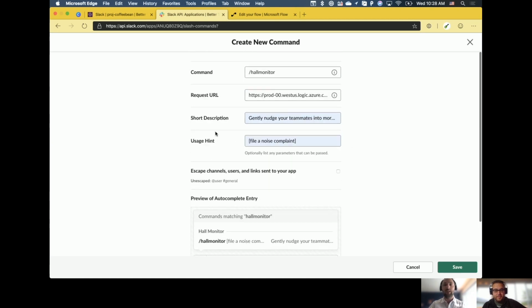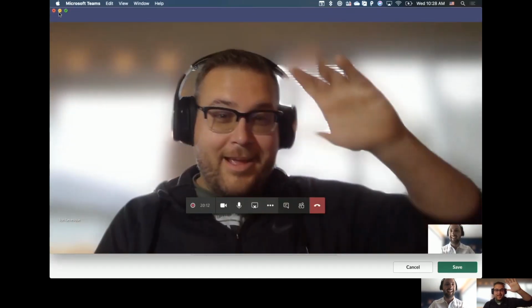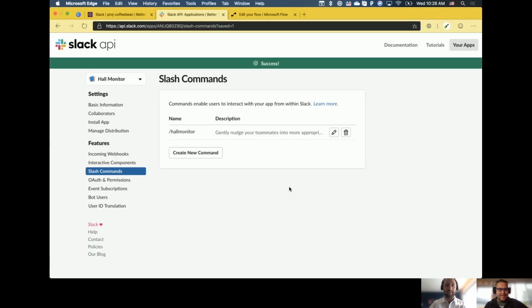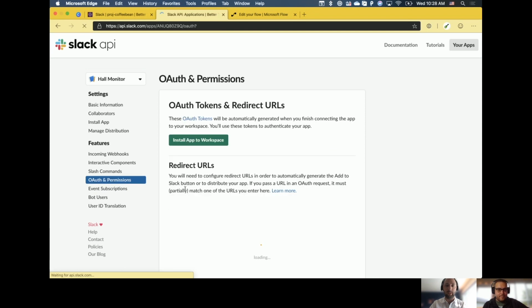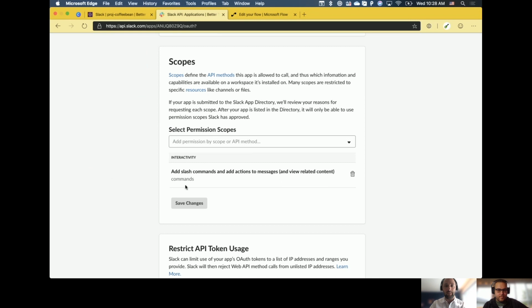So that's it. What I'm going to do from here is hit save at the bottom right there, and that's going to bring me back to my slash command. So I've got my slash command created here. The last thing I'm going to do is jump over to my OAuth and permissions. Don't worry, nothing crazy with OAuth. All I want to do is make sure that the add slash commands scope has been added. It does that automatically. It didn't always used to do that automatically, for those of you who might have tried to do something like this before.